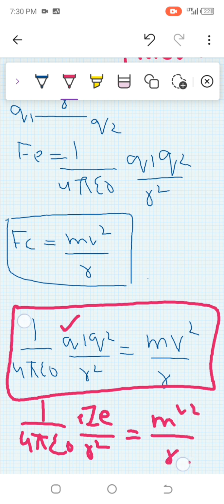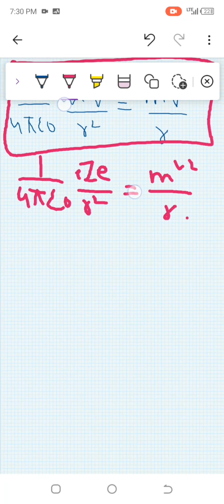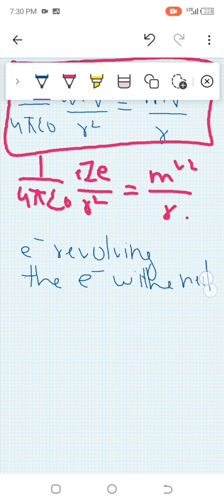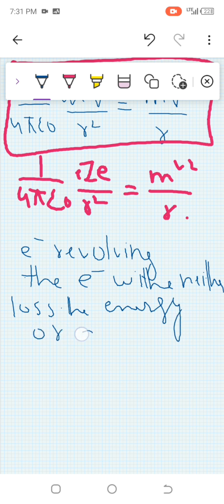Fine. So this was the third one, and the fourth point which they said is that while revolving in a particular orbit, an electron will neither gain nor lose energy. When the electron revolves in its particular orbit, it will neither lose the energy nor gain the energy.